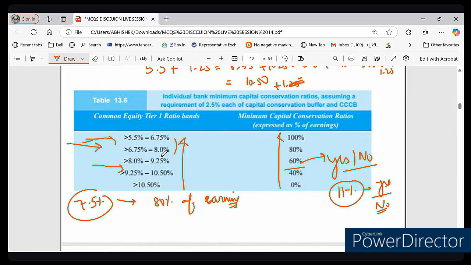Right. In your book you will see another table, table 13.7. If you have the book with you, you can open it and check table 13.7.